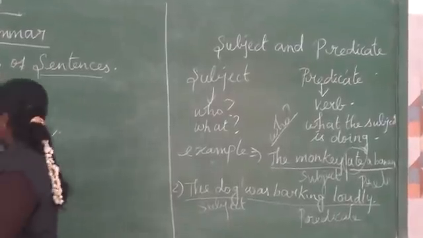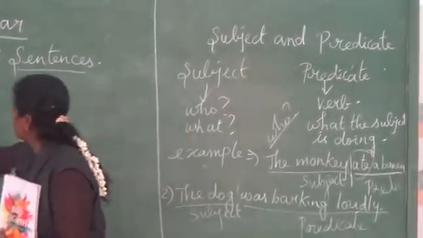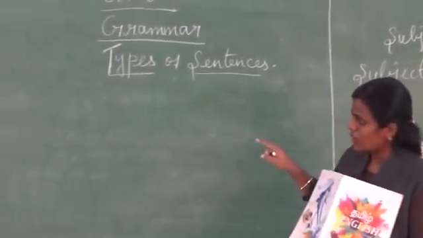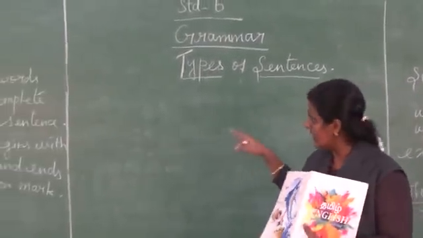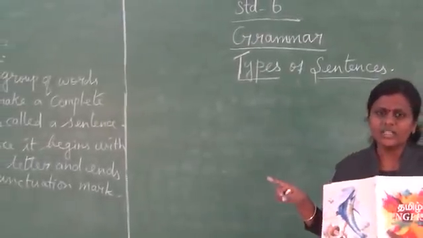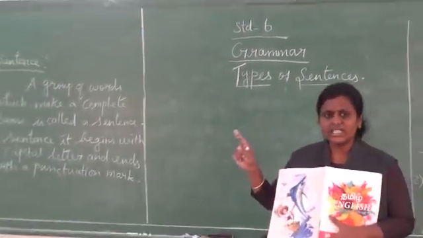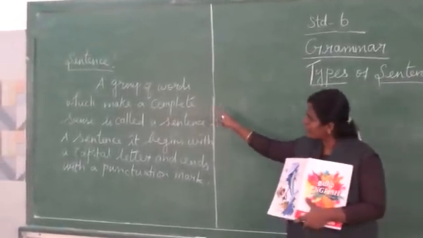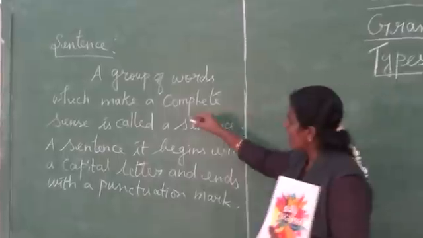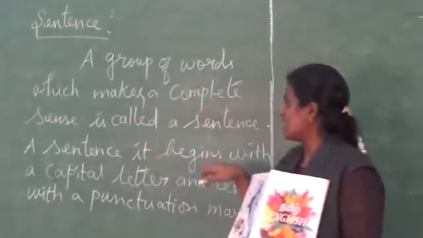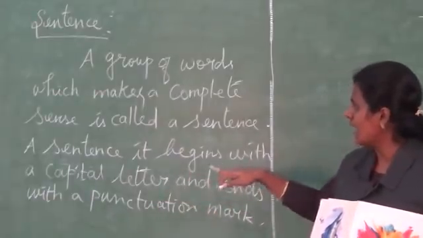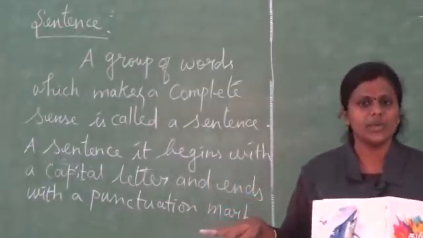So next we are going to enter our topic, types of sentences. Again I want to recall whatever we learned now. First we learned the sentence. What is the definition of a sentence? A group of words which makes a complete sense is called a sentence. A sentence begins with a capital letter and ends with a punctuation mark.